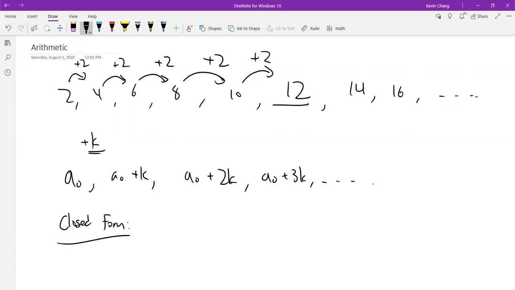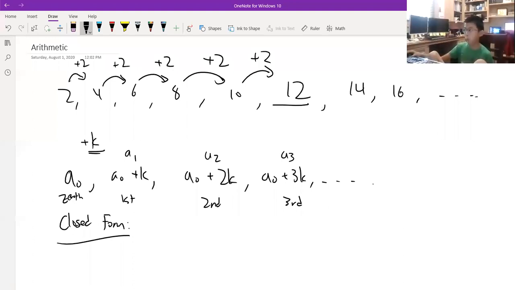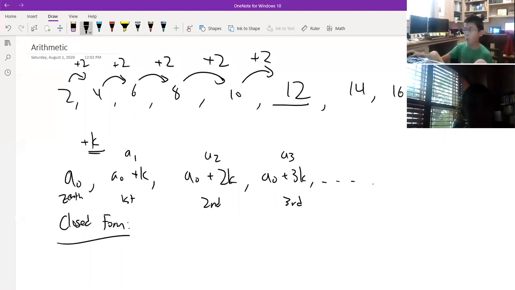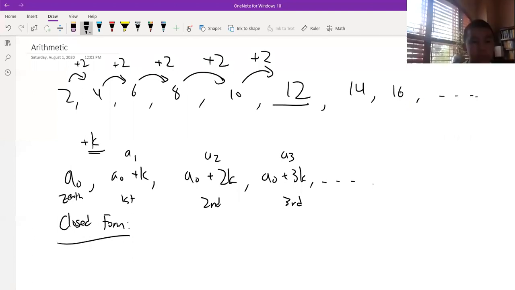So for example, this we can say is the 0th value. This is the first, second, third, based on indexes. So this is like A1, A2, A3. And you can see there's a connection here. For A1, the coefficient on k is the number 1. For A2, the coefficient on k is 2. A3 is 3 as well.